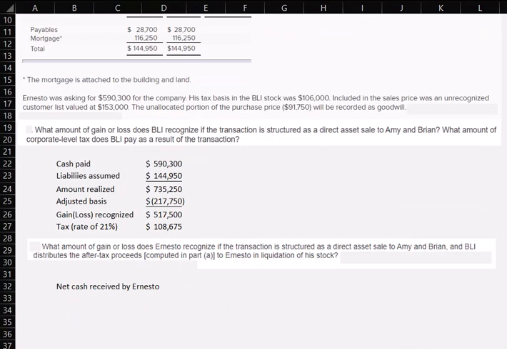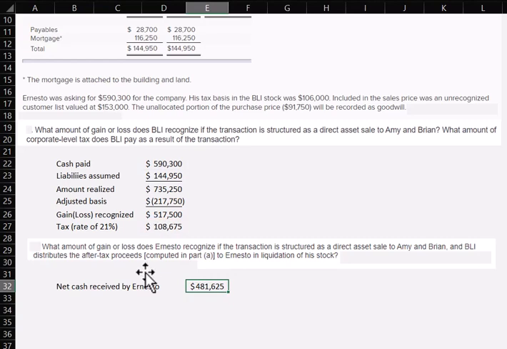Okay, now the next part of this question asks us what amount of gain or loss does Ernesto recognize if the transaction is structured as a direct asset sale to Amy and Brian, and BLI distributes the after-tax proceeds computed in Part A to Ernesto to liquidate his stock. All right, so what's the net cash received by Ernesto? Well, he gets the $590,000, right? And we start off with that. And then he's got to pay 21% taxes on it. So we subtract that out.